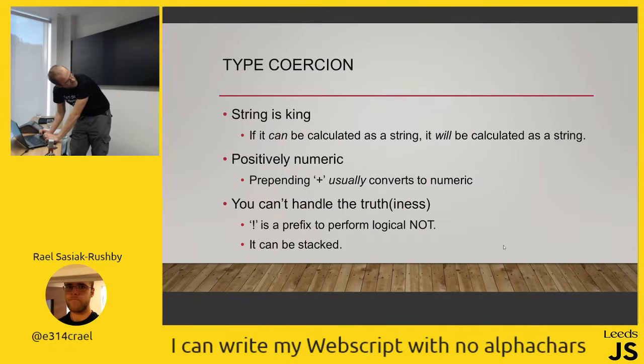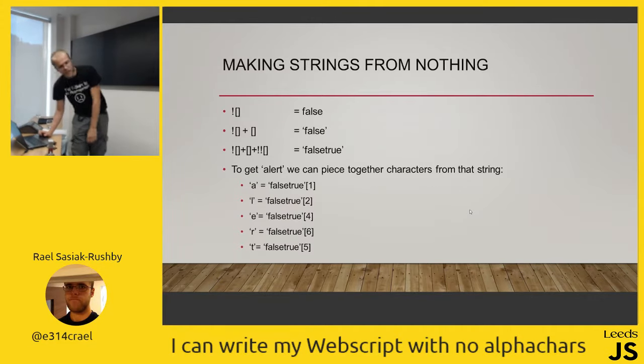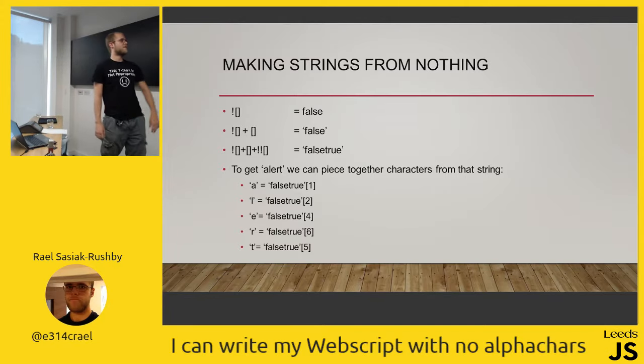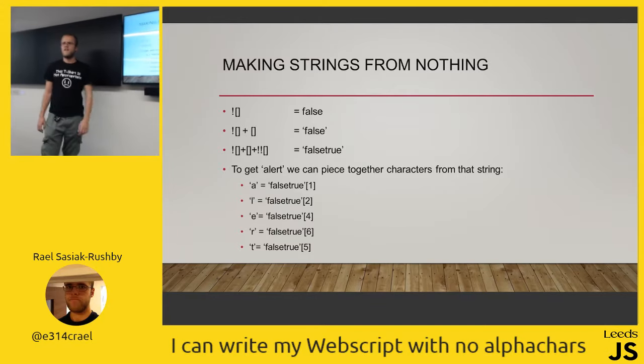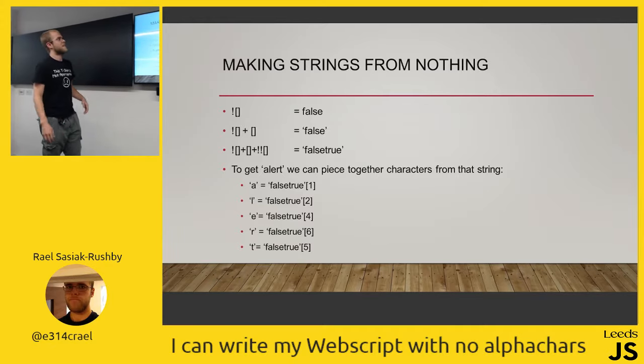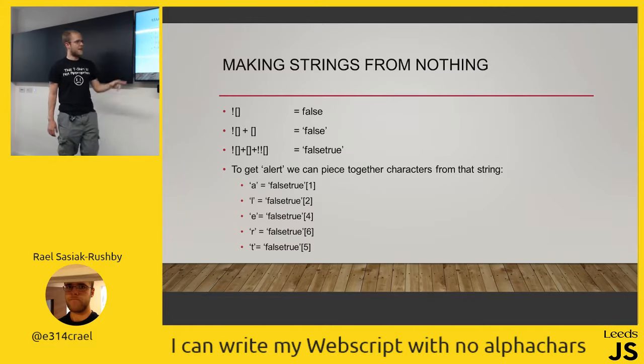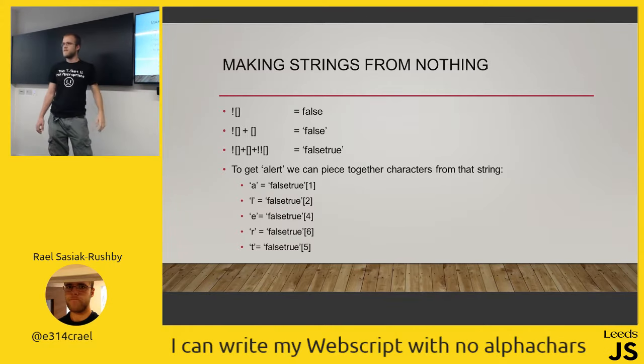If I can make sure my mouse is on this side. So we've learned the basics of what's screwing up under the hood of JavaScript there. How do I make a string from nothing? So I already said that if you plus an empty array, you get a string for some reason, or it stringifies it. I can get false with not equals an empty array. If I plus an empty array onto that, I get the string version of false for some reason. I get false as a string, which is actually really useful.